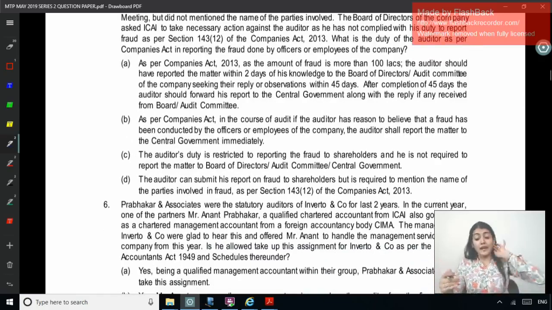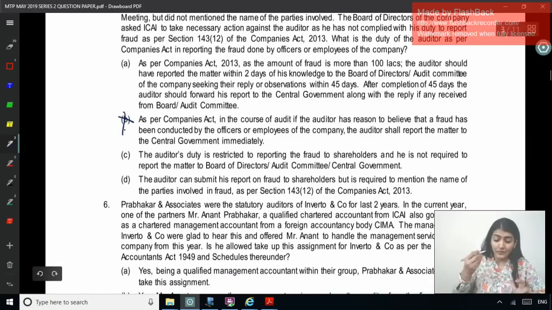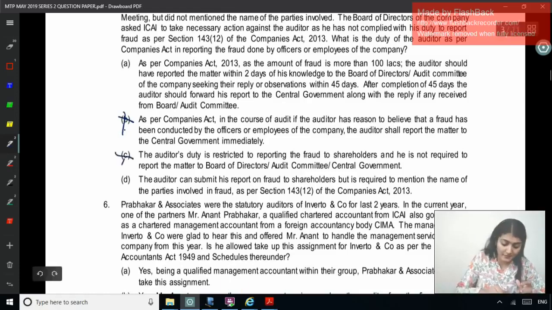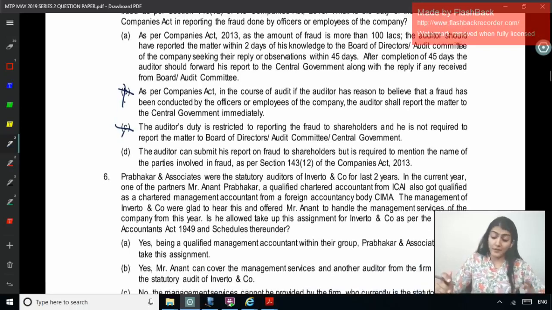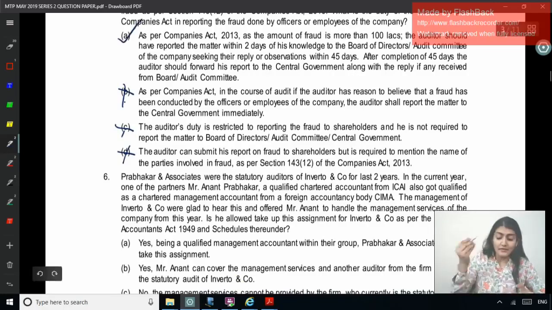As per Companies Act, in the course of audit, if the auditor has reason to believe that a fraud has been conducted by officer employee, the auditor should report the matter to the central government immediately? No, there is a procedure for it. Right. The auditor's duty is restricted to reporting the fraud to shareholders and he is not required to report the matter to BOD audit committee CG. The auditor can submit his report on fraud to the shareholders but is required to mention the name of the parties involved in the fraud, now where we have studied it for 1 crore or above. Right, so the correct answer is A.